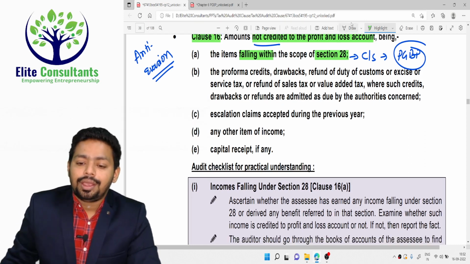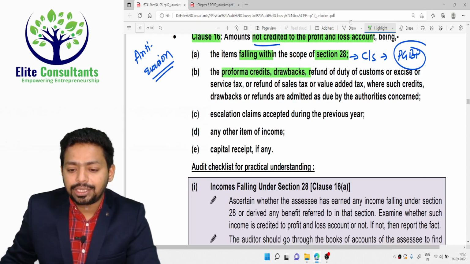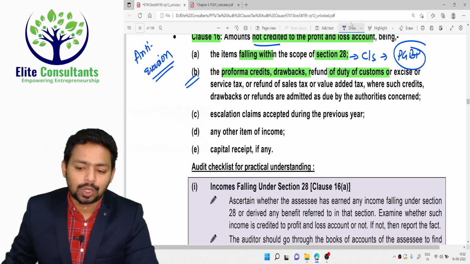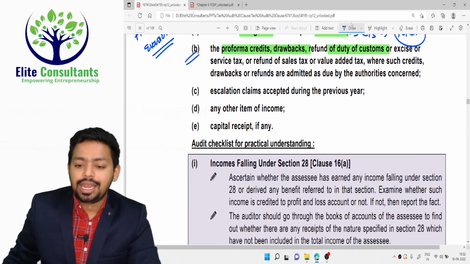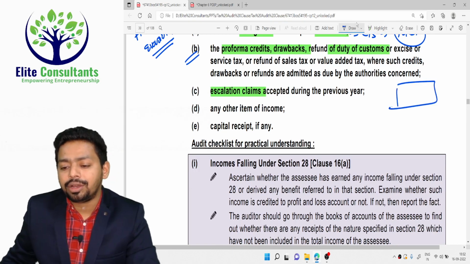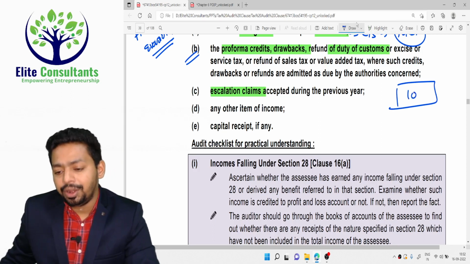Next, any drawbacks, proforma credits, refund of customs duty, if it is there, then that also should be disclosed here. Next, any escalation claim. What is an escalation claim, sir? You have signed a contract with the government that you will construct a bridge for 100 crore rupees.